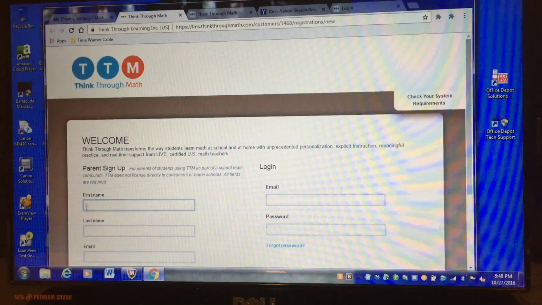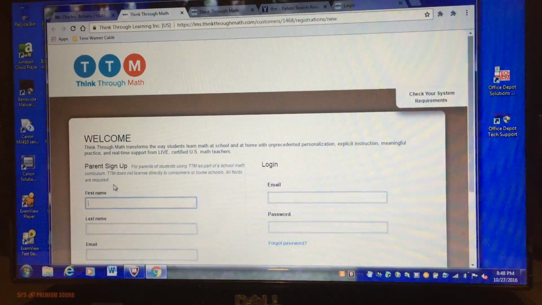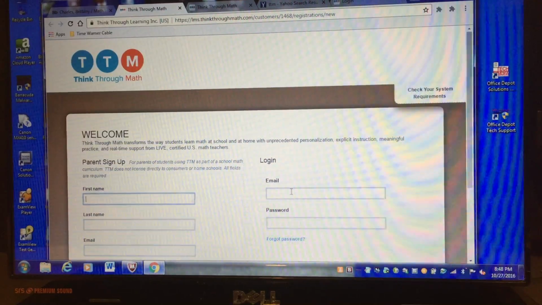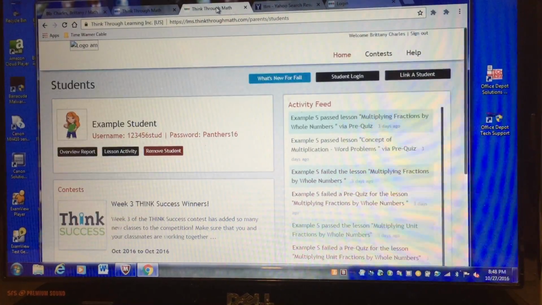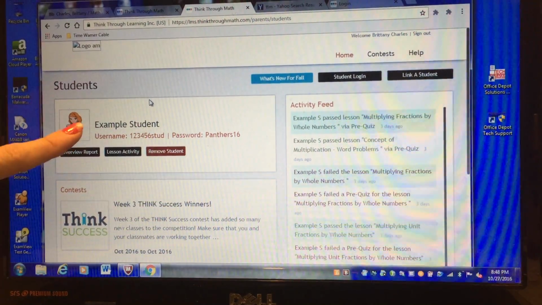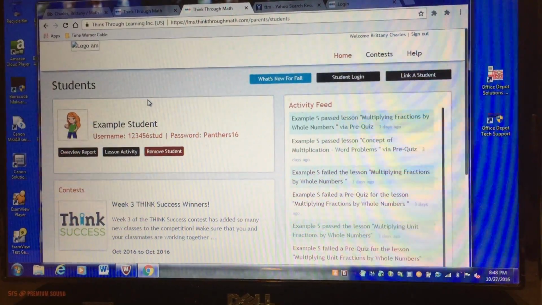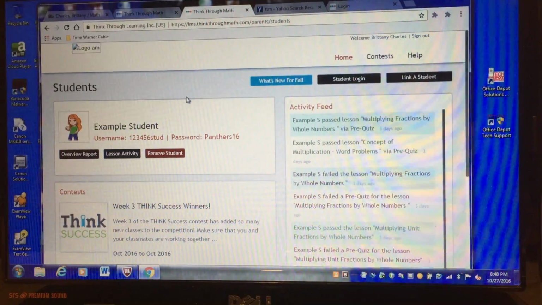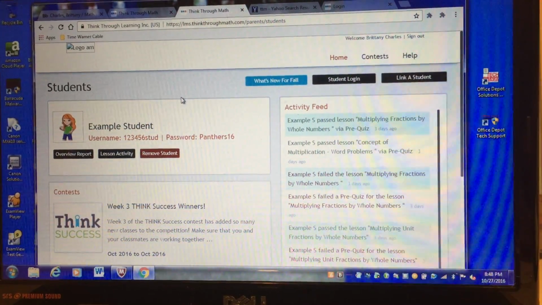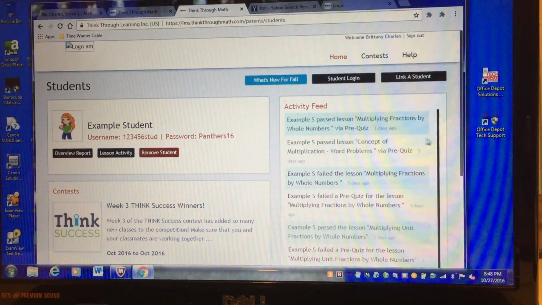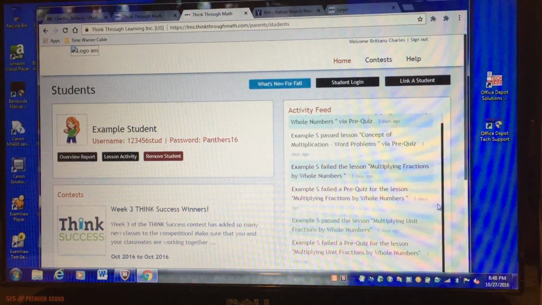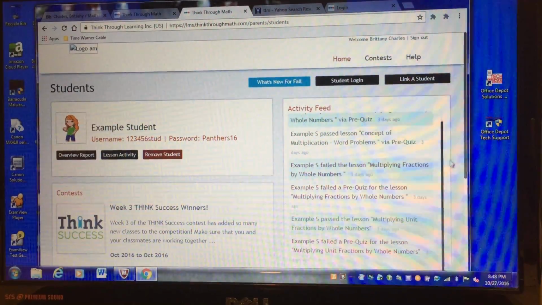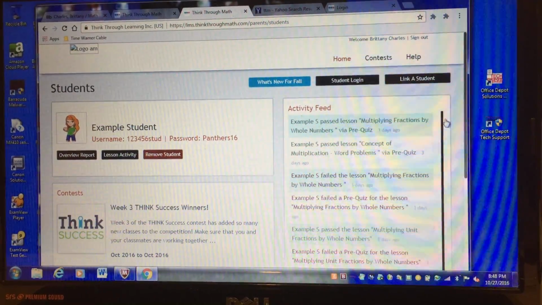If you've never used it before, you can sign up right here. And if you have used it, you'd log in with your email and password. So I've already logged in. This is my student, example student. Okay, so if you go here, you can actually see the activity feed right here. So it will show you all the lessons that they have attempted and passed and failed and everything that they've been doing and how many days ago this occurred.